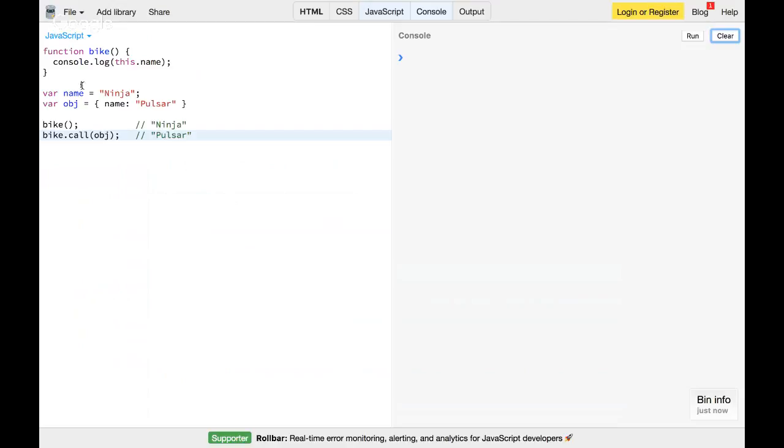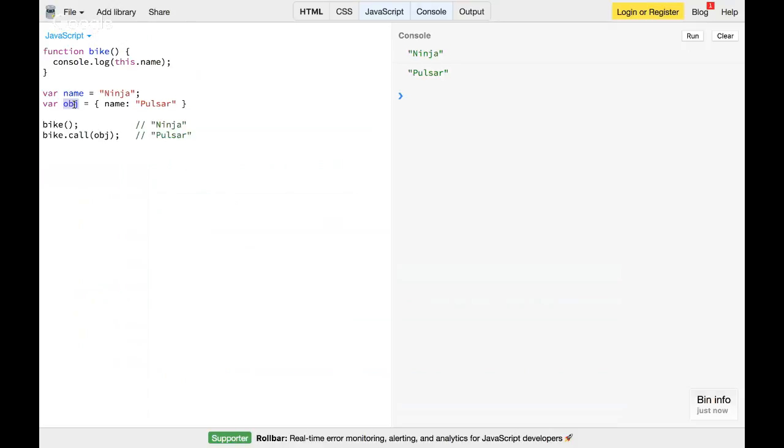Now you can see, when I call bike, obviously it's understood why ninja gets printed, because by default this.name is the global window.name. But when you call the function with call and pass this object as a context, the execution context of the function bike changed, and now the context is obj, the object I've created. So this keyword will be equal to obj.